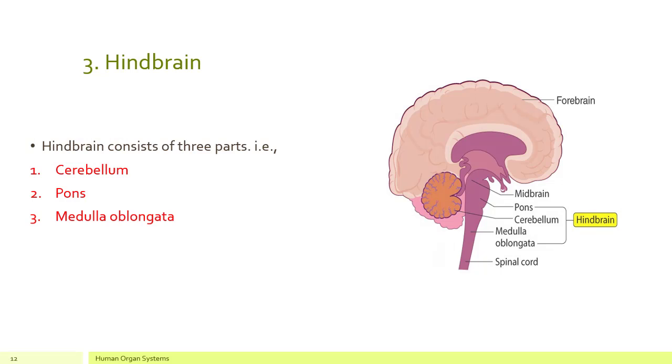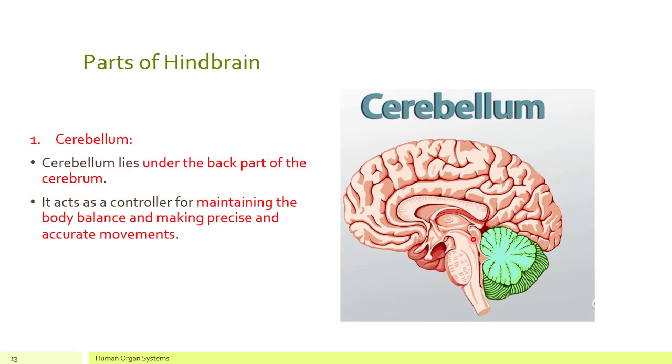Starting from the very first part of hindbrain, cerebellum. Cerebellum lies under the back part of the cerebrum. This whole portion is cerebrum, and just below the cerebrum at the back portion is called cerebellum. The green colored portion that you can see here is actually the cerebellum. So it controls the maintaining of your body balance and making precise and accurate movements. The way you stand, the way you sit, the way you move, all these body movements of balancing, standing upright and sitting, are controlled by this cerebellum.